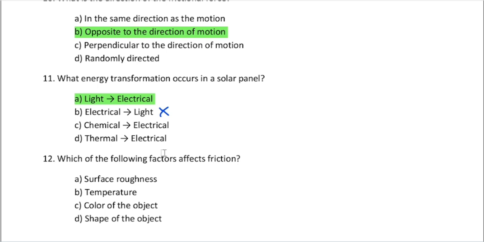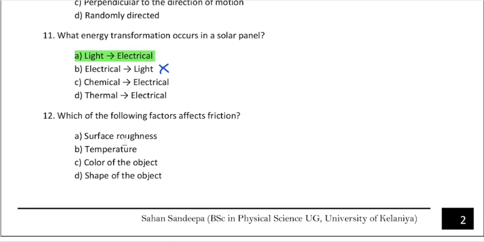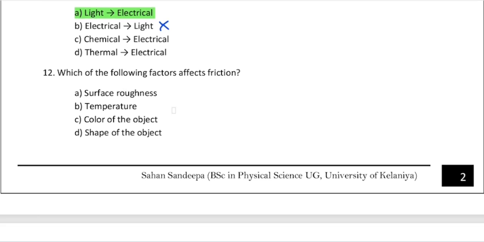But sometimes you may experience that if it receives some light in your room, LED light or CFL lights, anything, the calculator will turn on, but it doesn't operate at a good level. But you can see the display in very low light intensity, right? Answer is A, light energy to electrical energy, right? Keep it in your mind. This is a good point. Not the thermal energy. It starts from the light energy. Right. Next question. Question number 12.